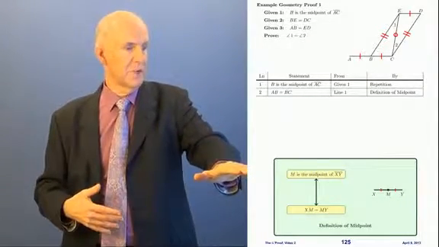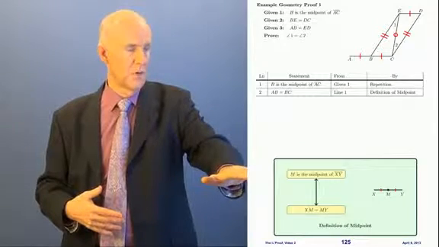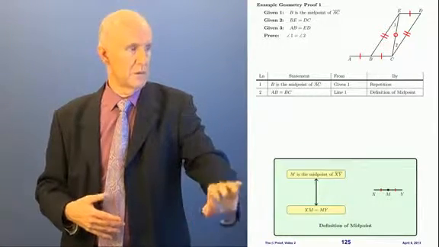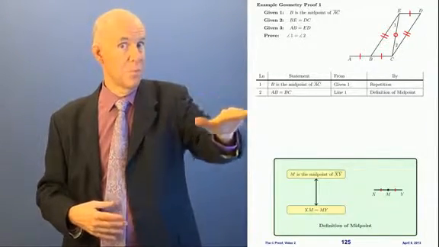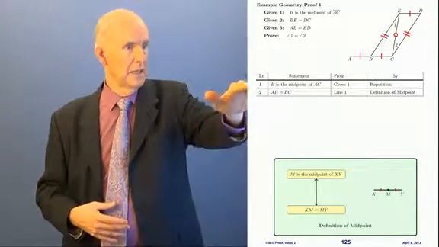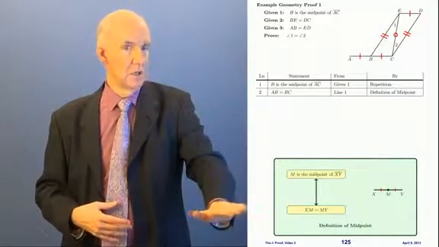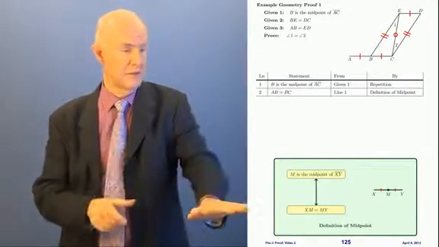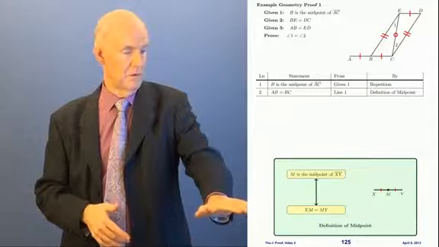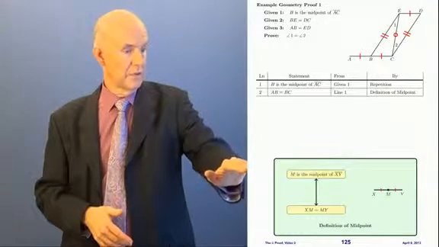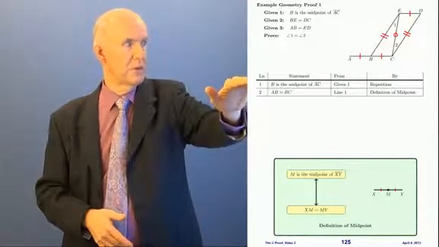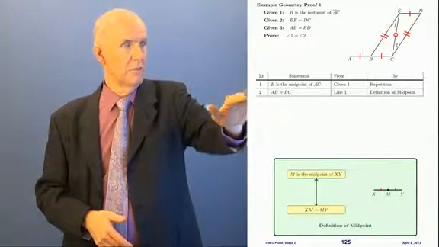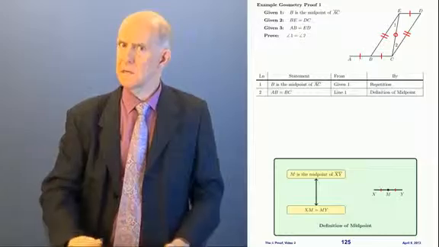Definition of midpoint says I can go from a statement of this form to a statement of this form. What did I do? In line 1, I had a statement of this form that says the word midpoint in it. And in line 2, I have an equation with an equal sign that shows that the 2 sides are equal on either side of the midpoint. So I can go from here to here. That's what I did. I used the rule of definition of midpoint to get from line 1 to line 2. You see how that works?